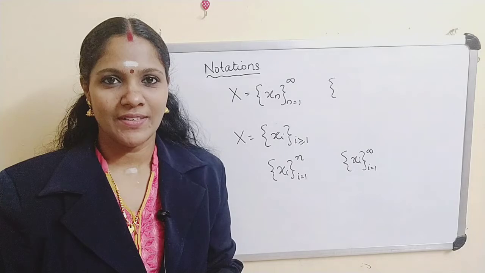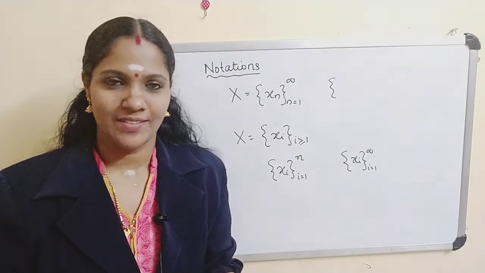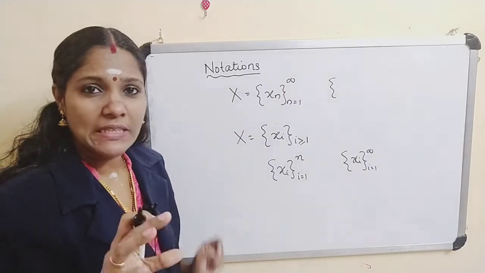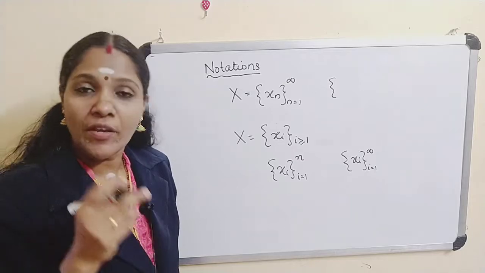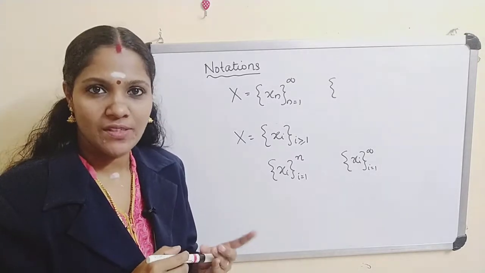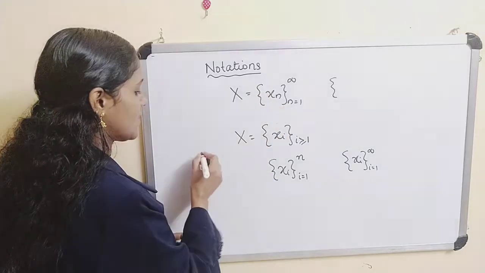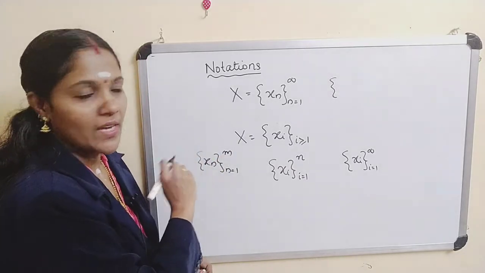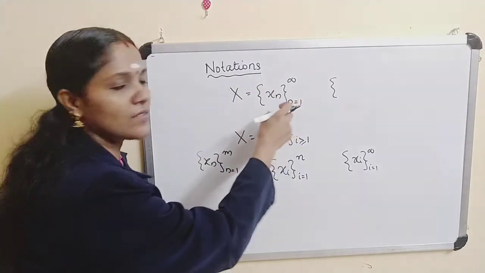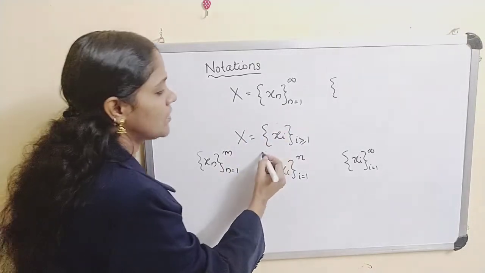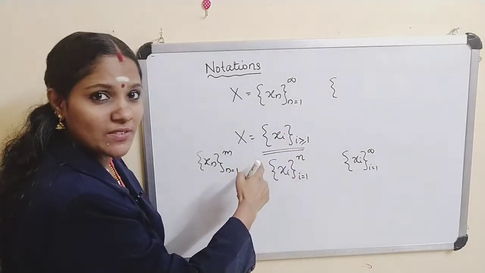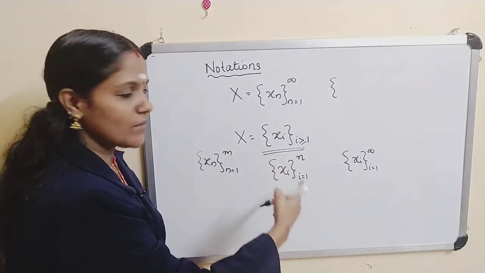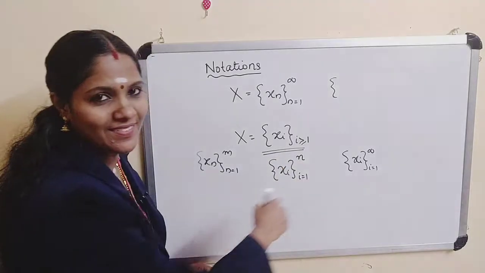Before going to Bessel's inequality, we first look at some notations. Suppose x_n, n equal to 1 to infinity, represents an infinite linearly independent system. If our space is a finite dimensional space, then we consider n equal to 1 to some m. If it is infinite dimensional, then we use this. Similarly, if our system is a finite set, then this represents the sum from i equal to 1 to n. If our system is infinite, then this represents an infinite sum.